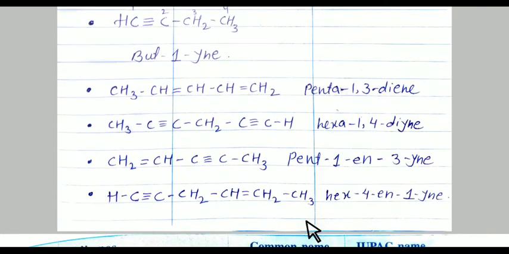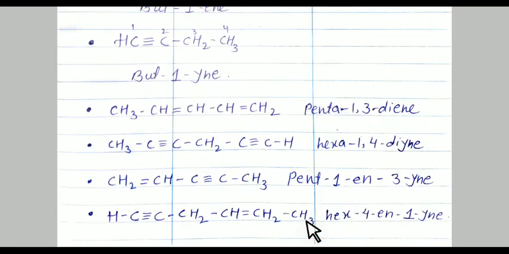Now in the next example, see here, first carbon containing triple bond, because triple bond is nearer than the double bond, that's why we have to number it from left hand side. So first carbon containing triple bond and 4th carbon containing double bond, and number of carbon 1, 2, 3, 4, 5 and 6. So 6 carbon atoms are there, that's why it is hex.